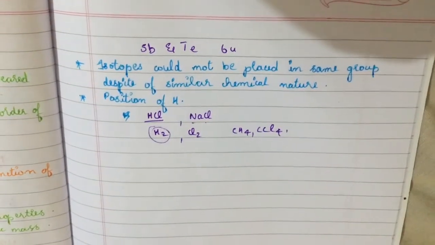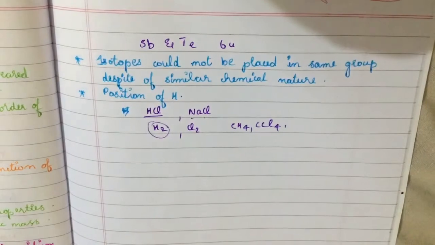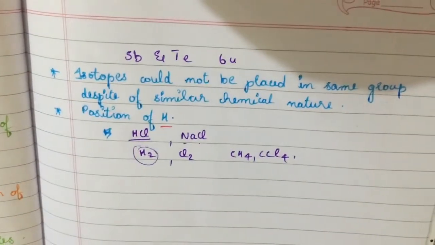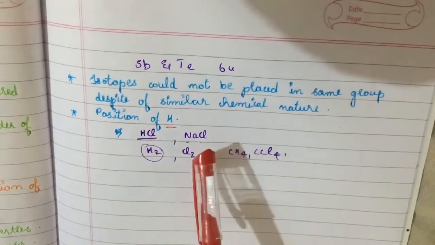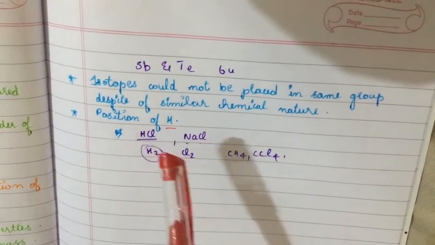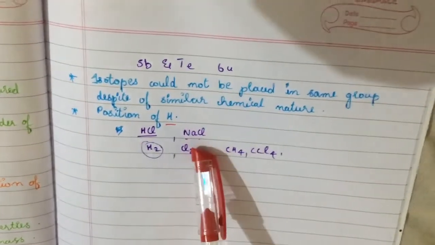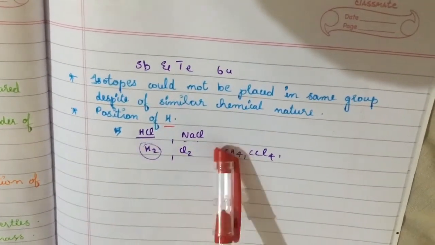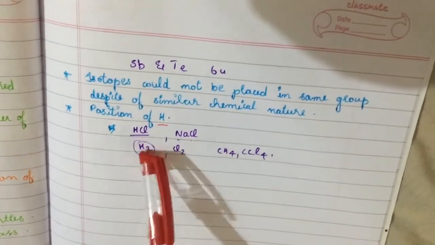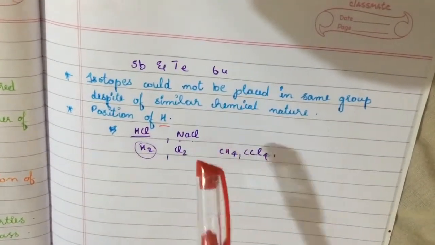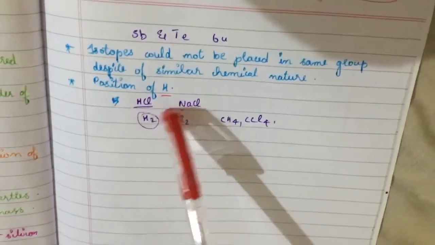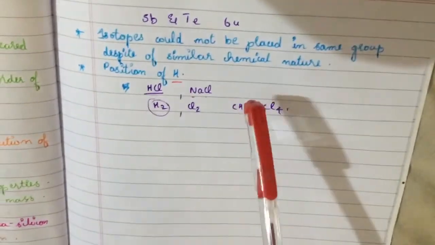Hydrogen is the lightest element known, and it had the properties of metals like sodium: they reacted with chlorine to form HCl as well as NaCl, sodium chloride. When hydrogen reacted with chlorine it formed HCl, and when metals reacted with chlorine they formed metal chlorides. These properties were very similar to each other.